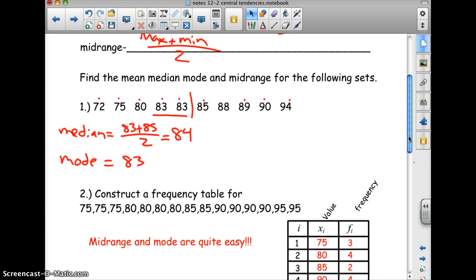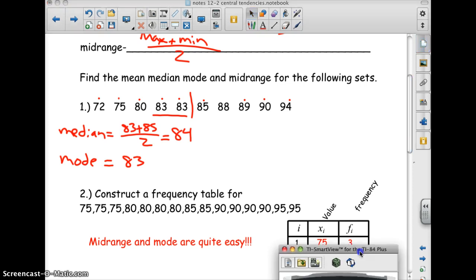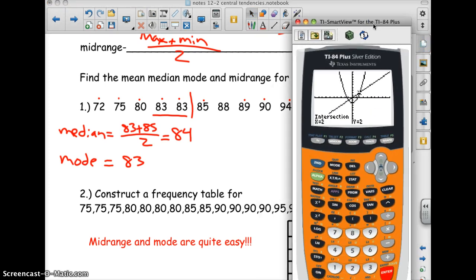Mean. I'm going to do the mean here. I just have to add them up and divide. This is really basic review from your algebra class. 72 plus 75 plus 80 plus 83 plus 83 plus 85 plus 88 plus 89 plus 90 plus 94.